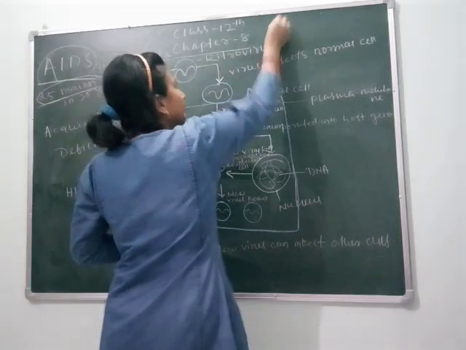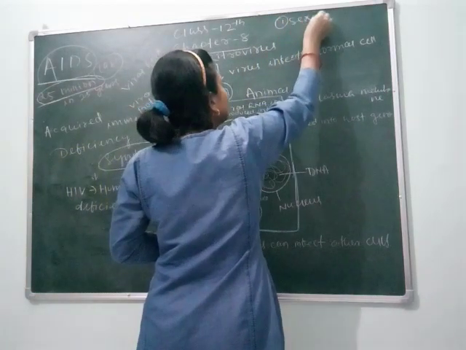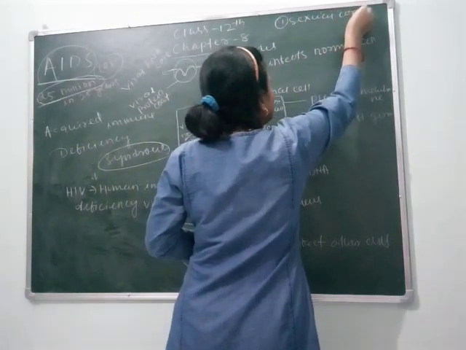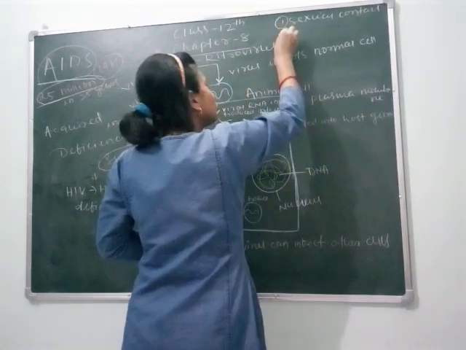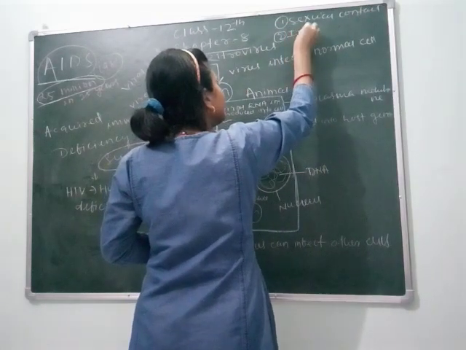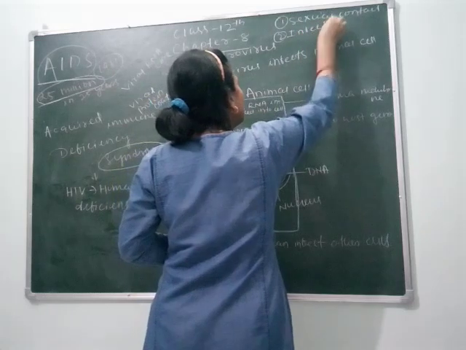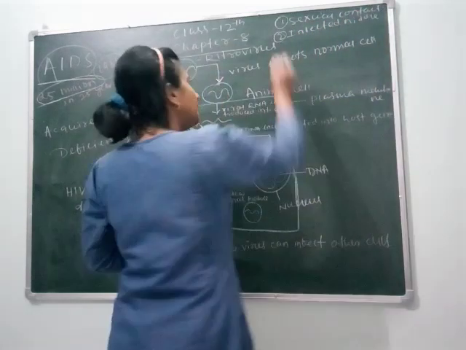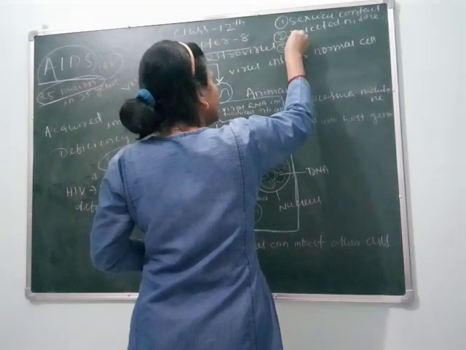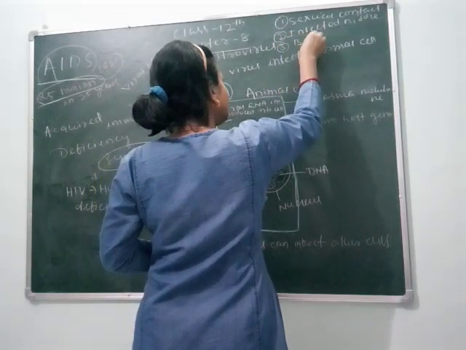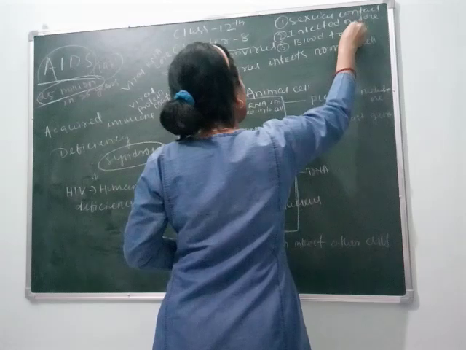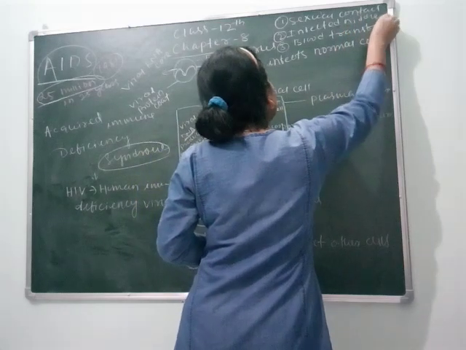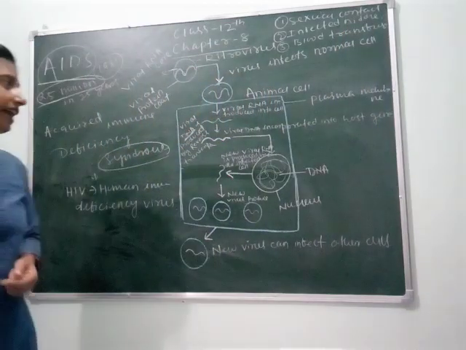Means by sexual contact, next through infected needle, then infected blood transfusion, etc.